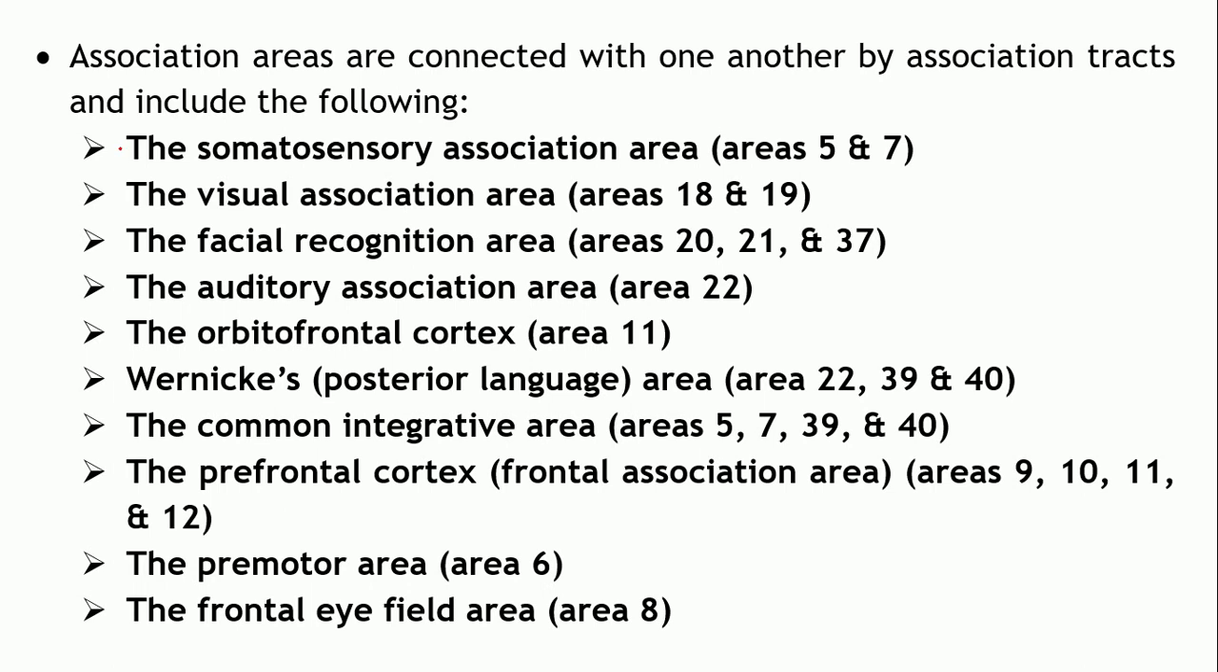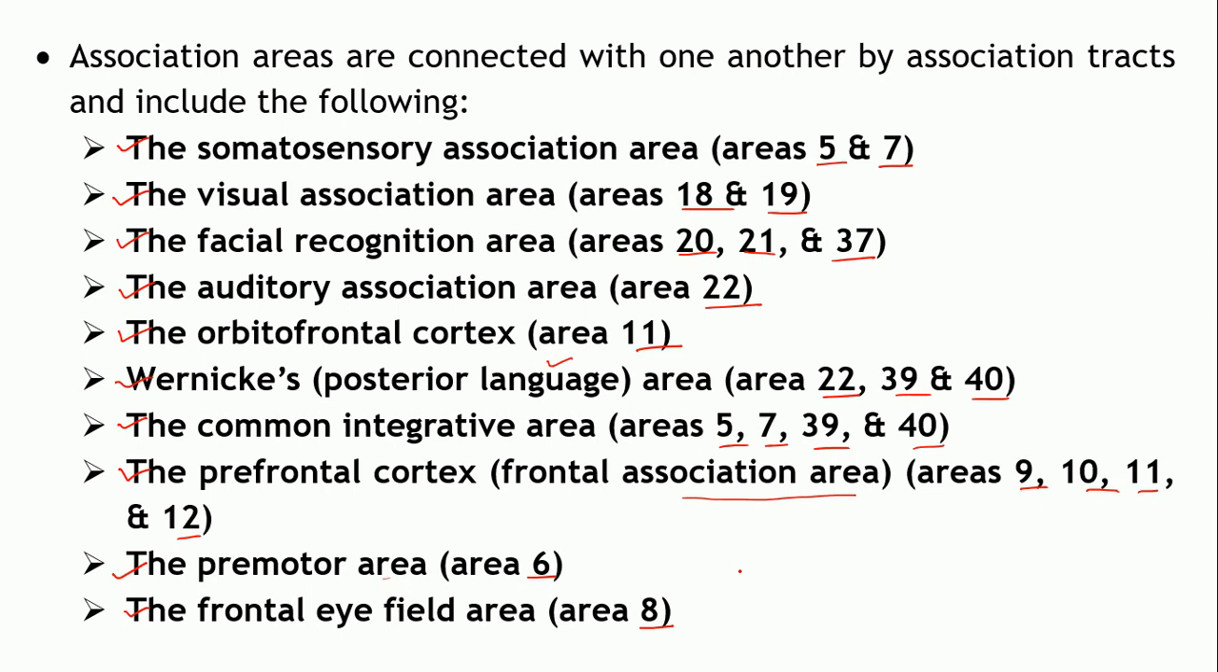The first one is the somatosensory association areas, that is area number 5 and 7, visual association areas 18 and 19, the facial recognition areas 20, 21 and 37, auditory association areas area number 22, then the orbitofrontal cortex, that is area number 11, Wernicke's area or the posterior language area, that is area number 22, 39 and 40, the common integrative areas, that is 5, 7, 39 and 40, the prefrontal cortex or the frontal association area, that is area number 9, 10, 11 and 12, then the premotor areas, that is area number 6, and the frontal eye field area, that is area number 8.